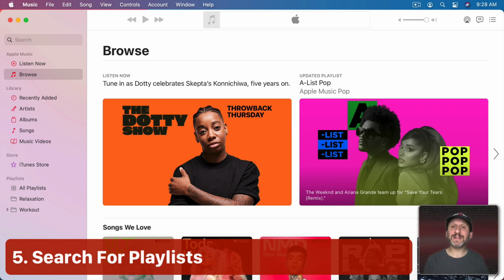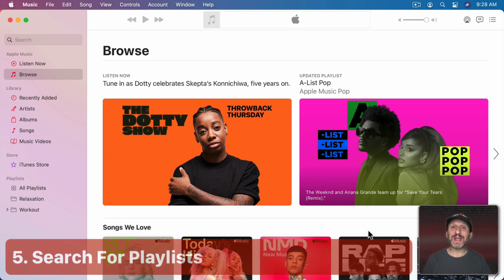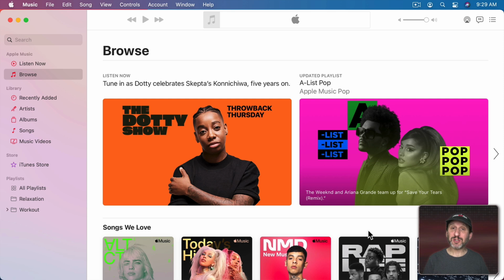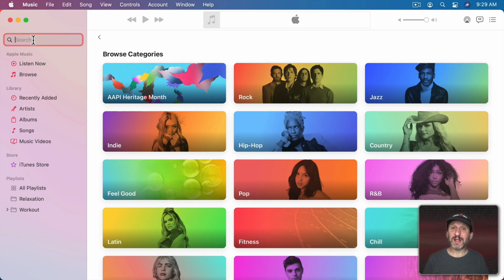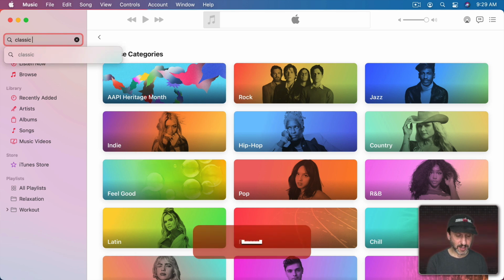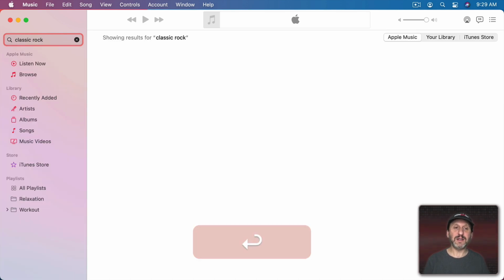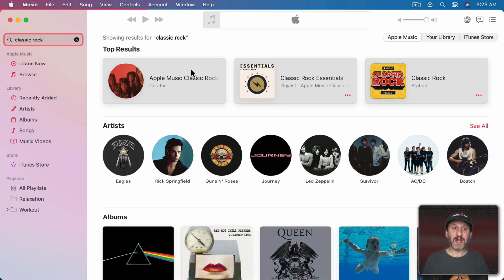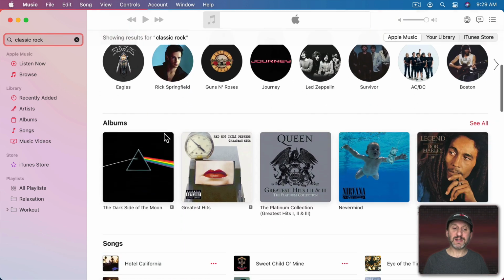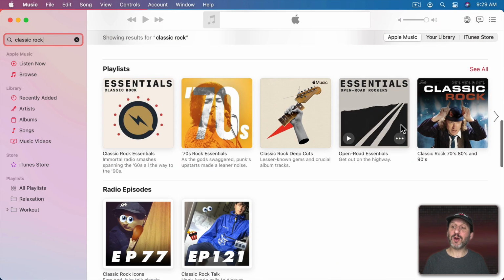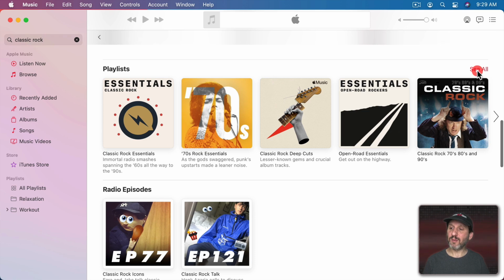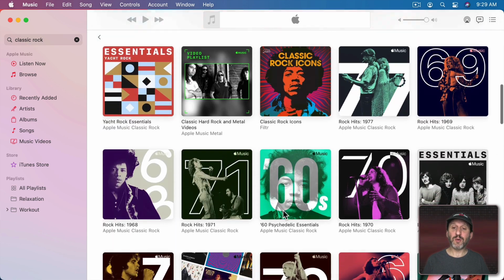But you don't have to just see what's in here. Apple Music is filled with playlists, both specially curated playlists by Apple employees and individuals like yourself that have published playlists. So you could go and search for playlists. So for instance, if I wanted to search for classic rock here, I can take a look, and again I'm making sure I have Apple Music selected, and I have top results, artists, albums, songs, and here are playlists. And you can see there are more than just the ones shown here. So there are a bunch of different playlists.